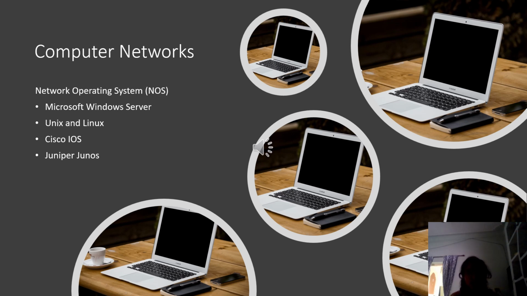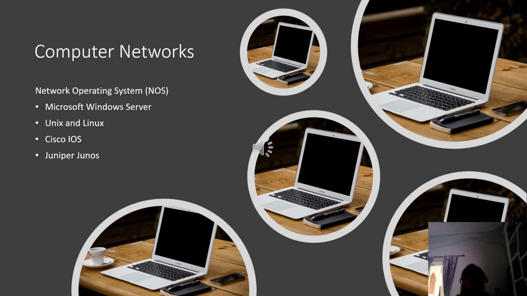I've given in the list a lot of network operating systems. They are Microsoft Windows Server, Unix and Linux, Cisco IOS, and Juniper Junos. This Microsoft Windows Server is different from Microsoft Windows, because Windows is for personal computers, and Microsoft Windows Server is for servers.